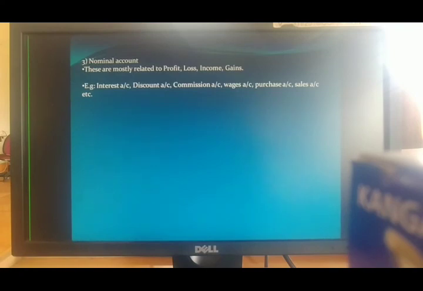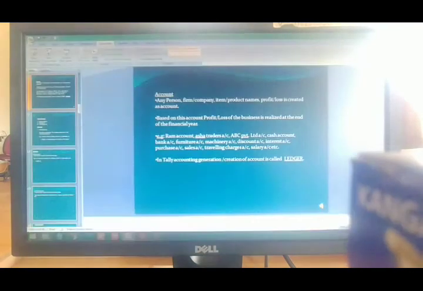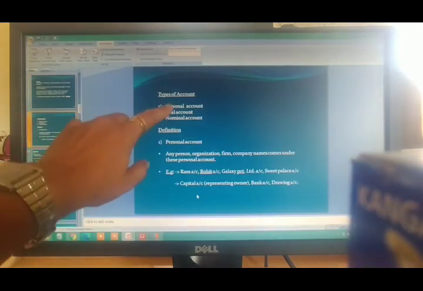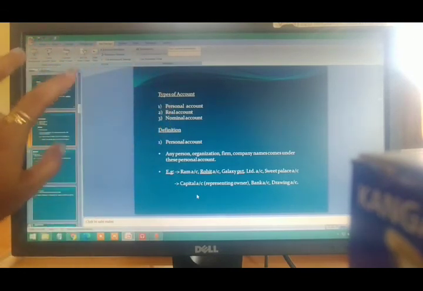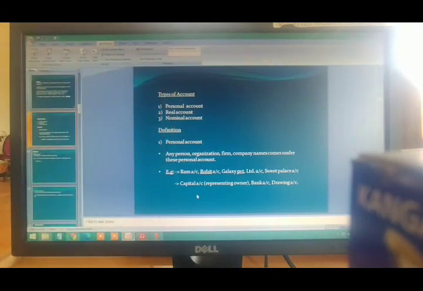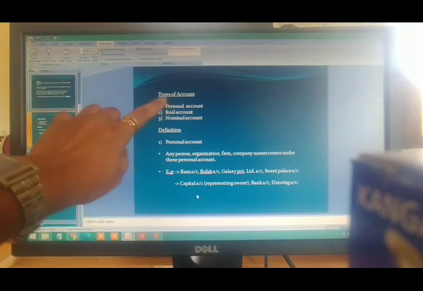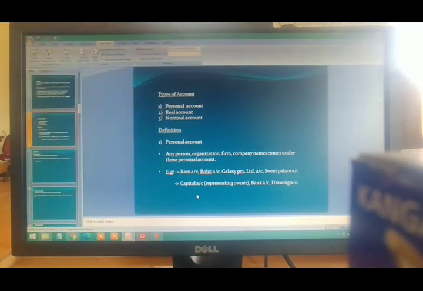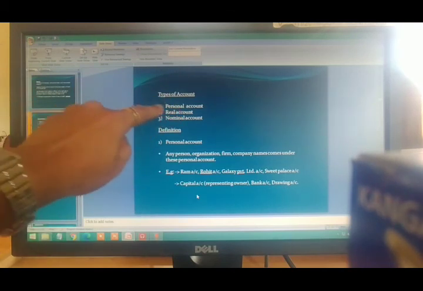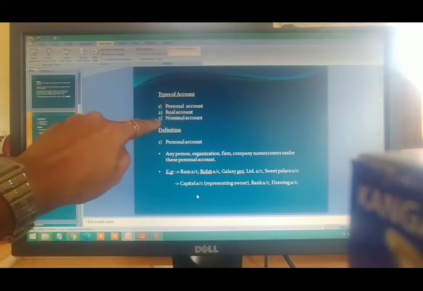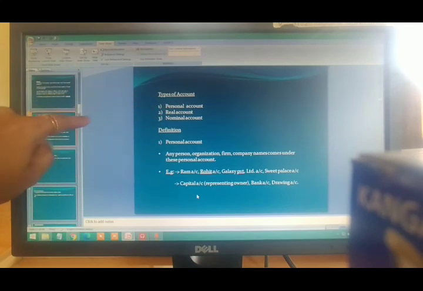So which are the account types? Personal account, real account, nominal account. You have to remember all these three accounts thoroughly. Based on these account types, there are different rules, which are called golden rules in accounting. For personal account there is one separate rule, for real account there is one rule, and for nominal account also there is one rule.